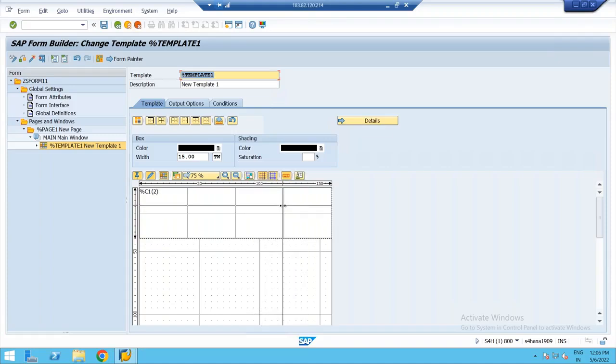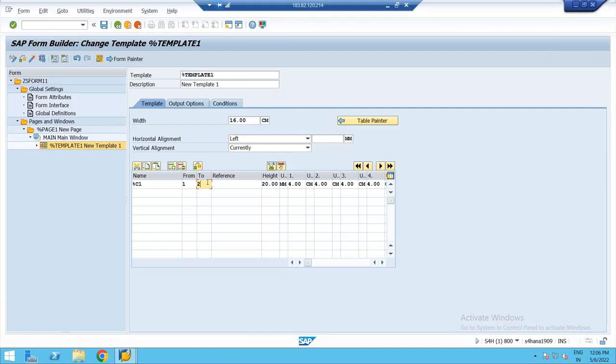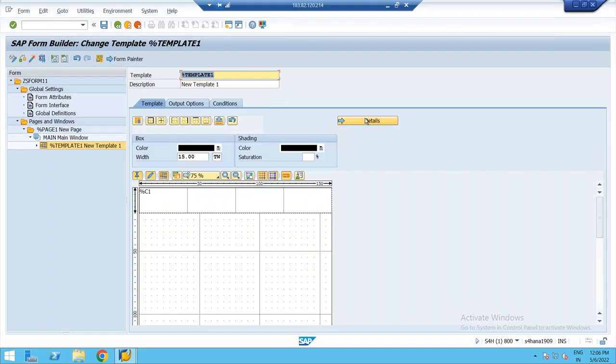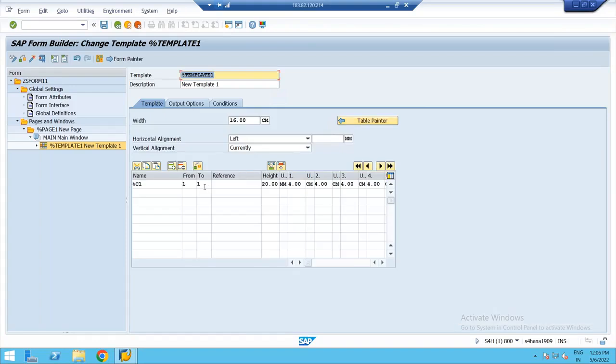In each row, I got 4 cells. Can we control this? If I say 1 to 1, if I go to table painter, I got like this. Okay, so I'll go to 2 only. 2 rows I want.